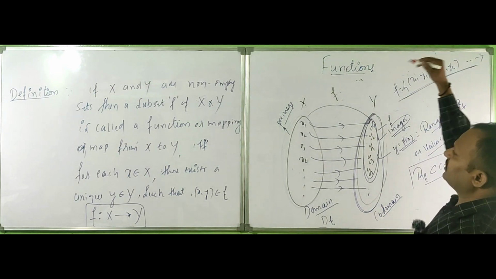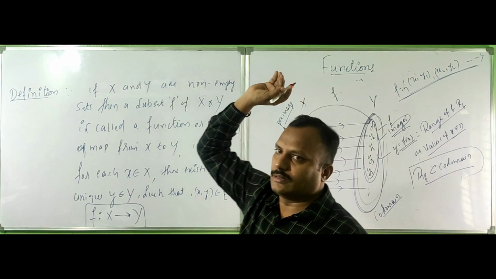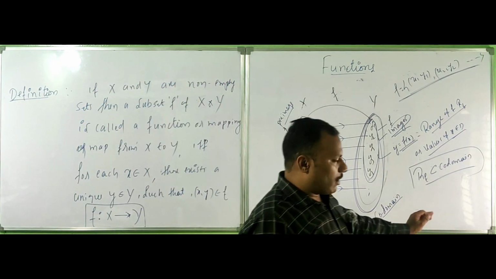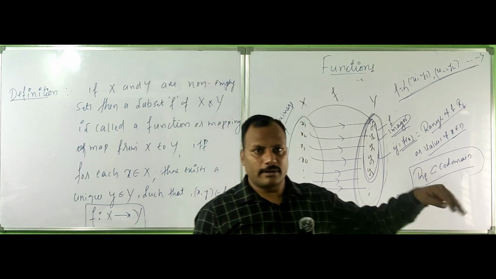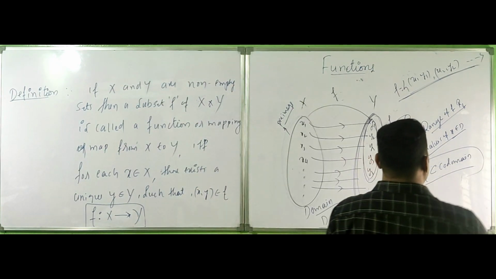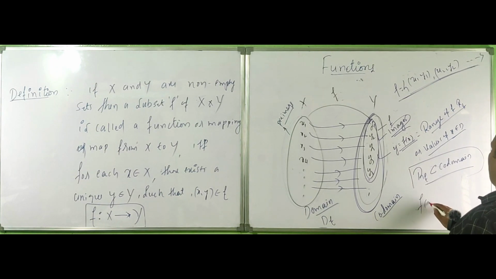In algebra we write functions without defining them as ordered pairs. This is the pure mathematics part of algebra. Consider the function f of x is equal to x square plus x plus 1, any polynomial or something else.